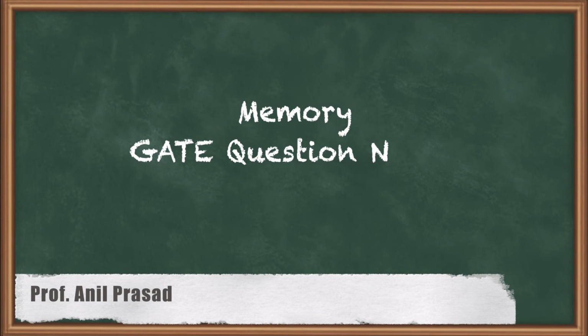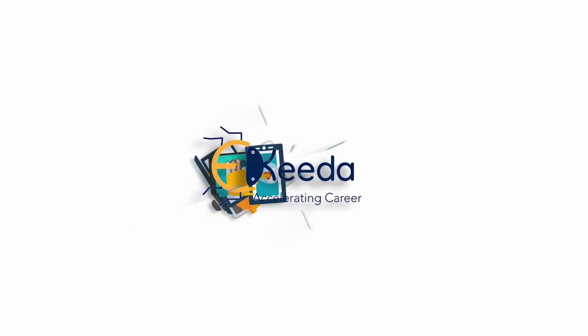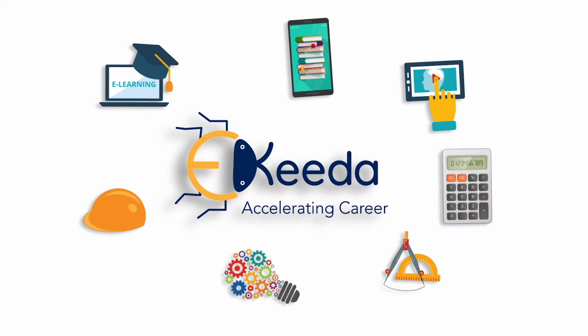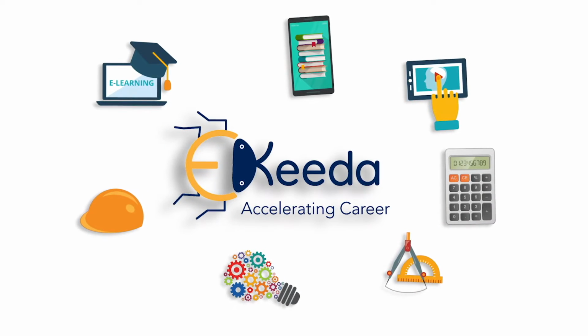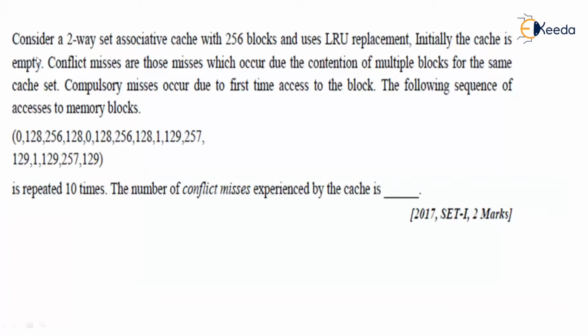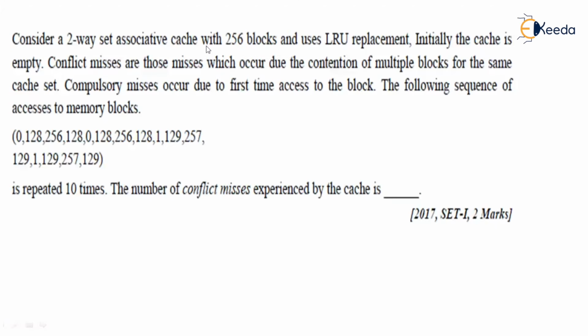Let us have a look at another question which was given in 2017 for 2 marks. Here is the question. Consider a two-way set associative cache with 256 blocks and uses LRU replacement. We need to see the remaining things. That is, initially the cache is empty.